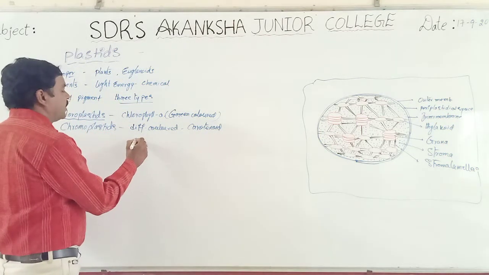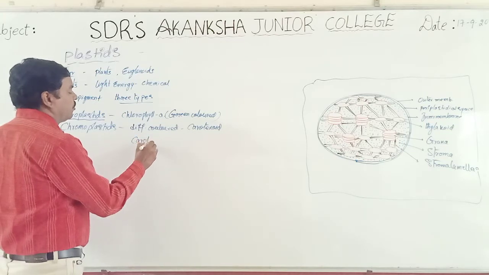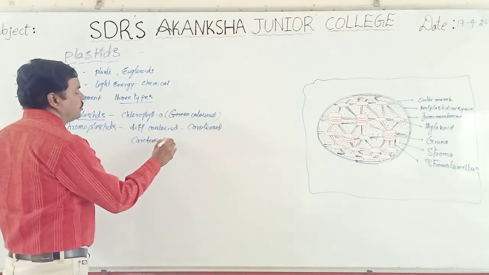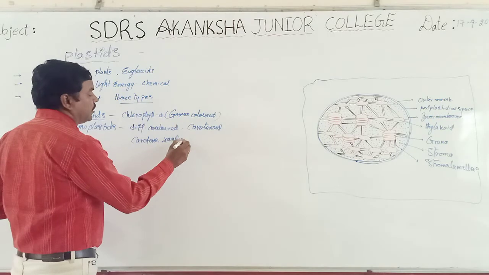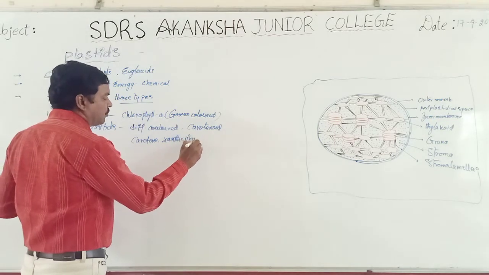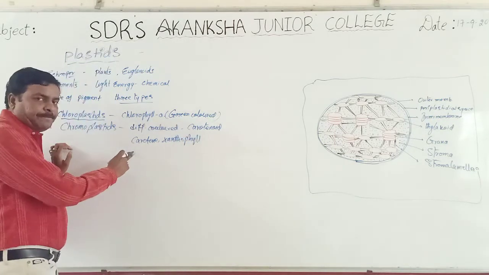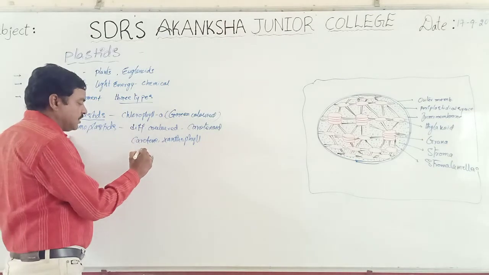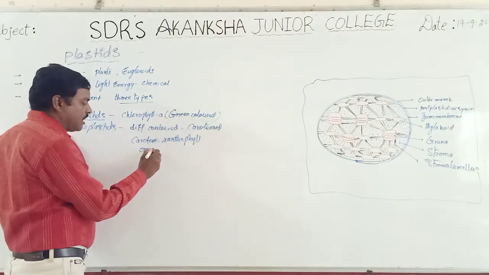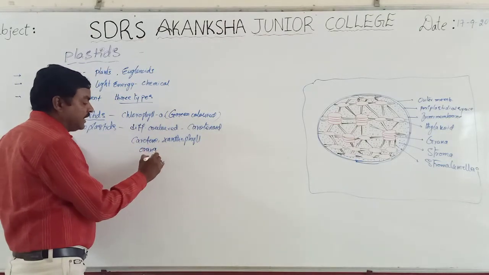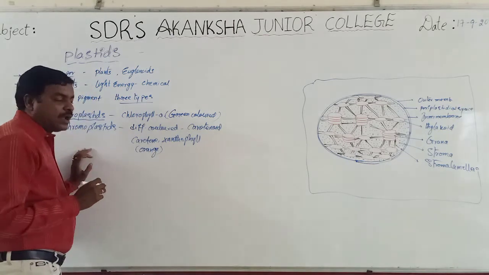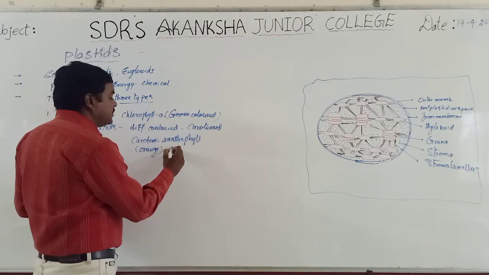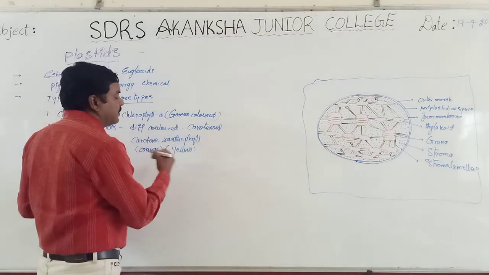Carotenoids means carotenes and xanthophyll. Actually, these carotenes are orange or red colored pigments. At the same time, these xanthophylls are yellow colored pigments.